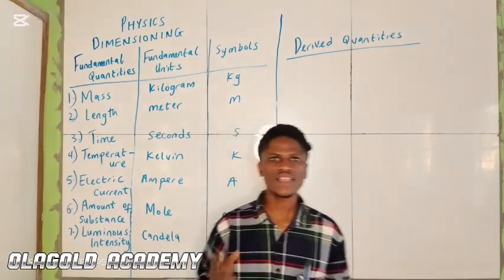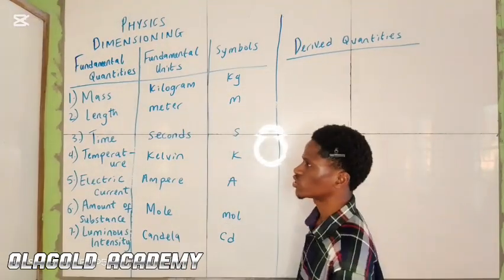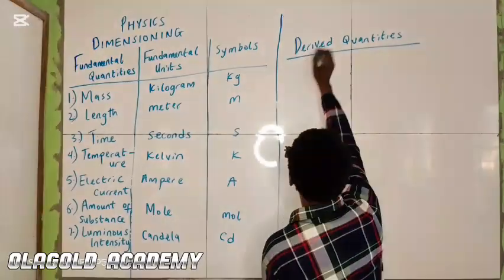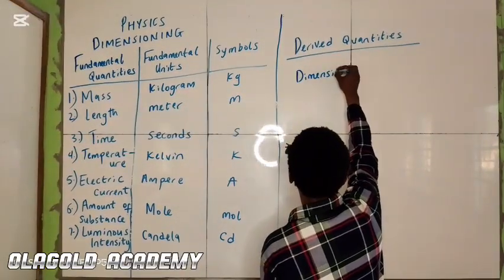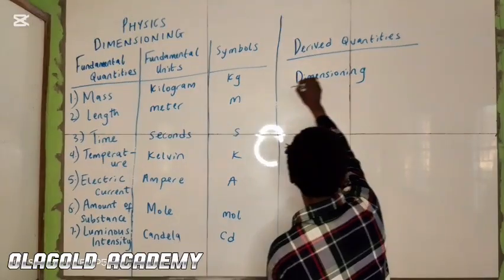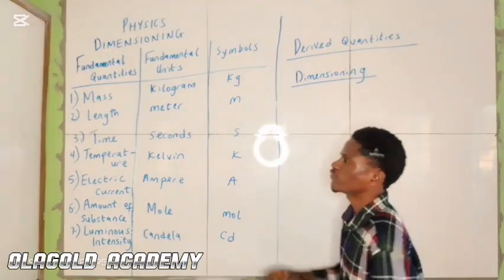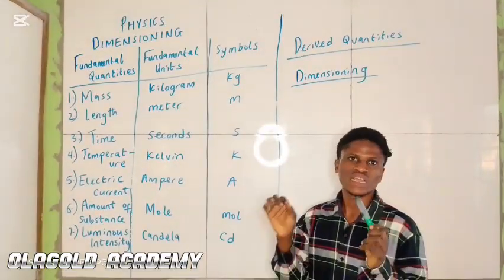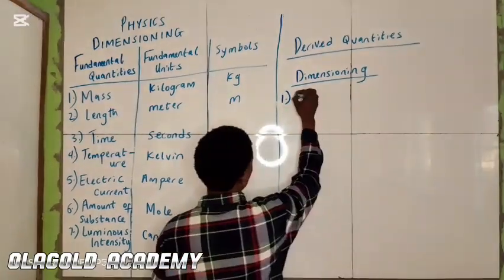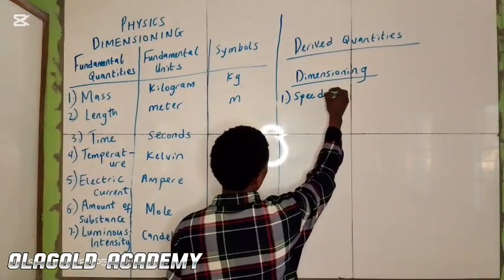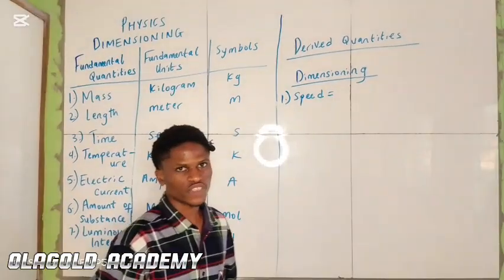Now, let's consider the dimensioning of various physical quantities. The first physical quantity we are dimensioning is speed. Listen attentively.